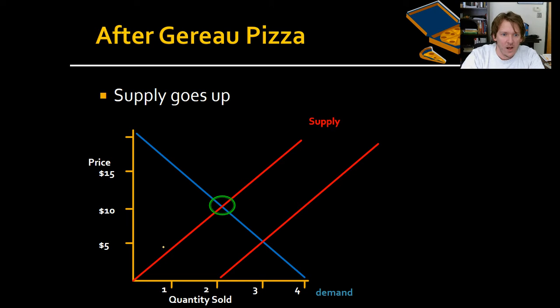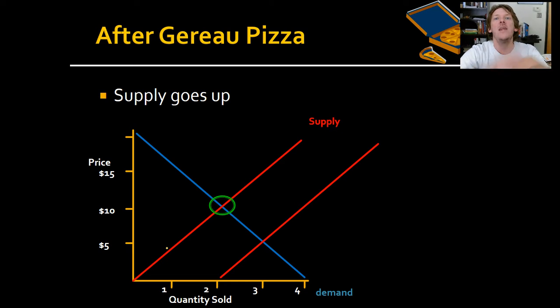So before, there was one person that was willing to supply a pizza at $5. There was one. So all the pizza places in town, Pizza Hut, Pizza King, Pyramid Pizza, Papa John's, Domino's, all these pizza places, only one was giving you a $5 pizza. That would probably be Little Caesars. There was only one pizza place before that had it.